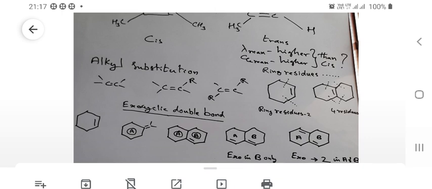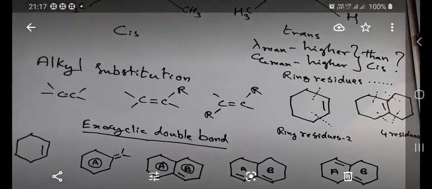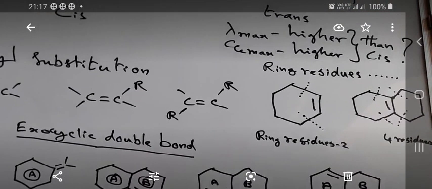Look at structure 2. In the structure, on the extreme right, we have a decalin system where you have a carbon-carbon double bond.